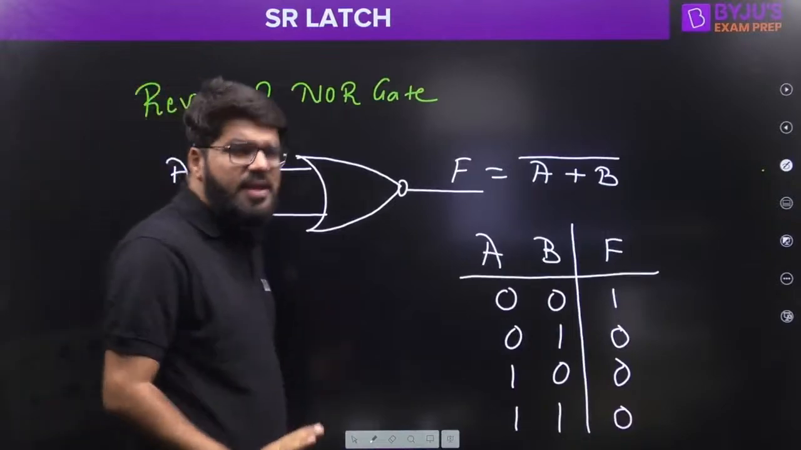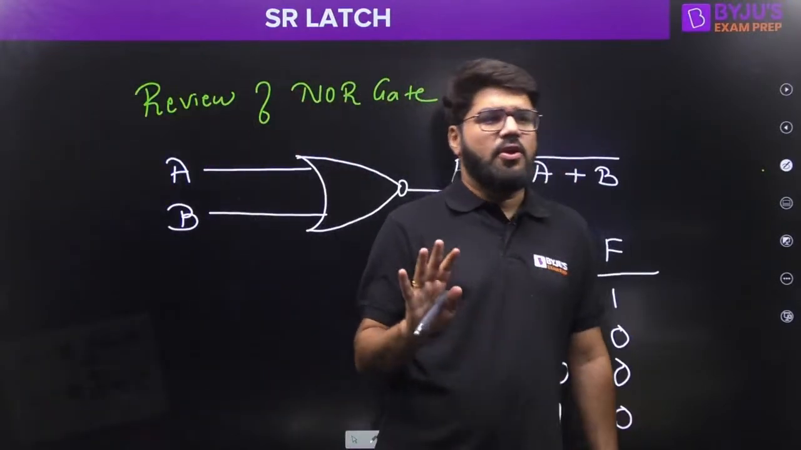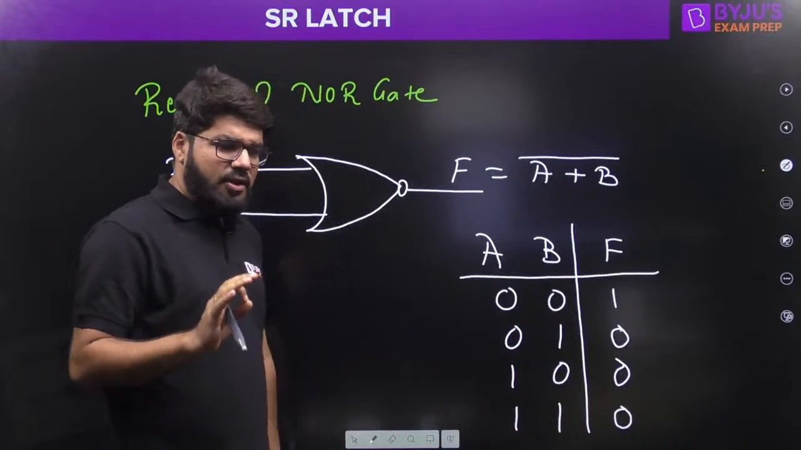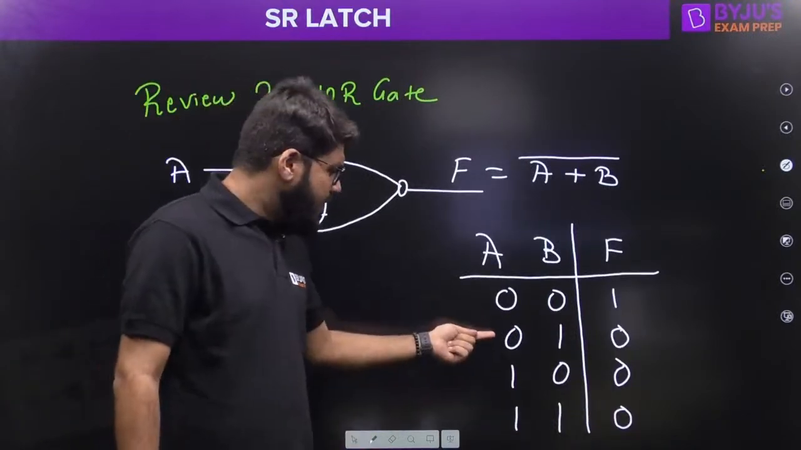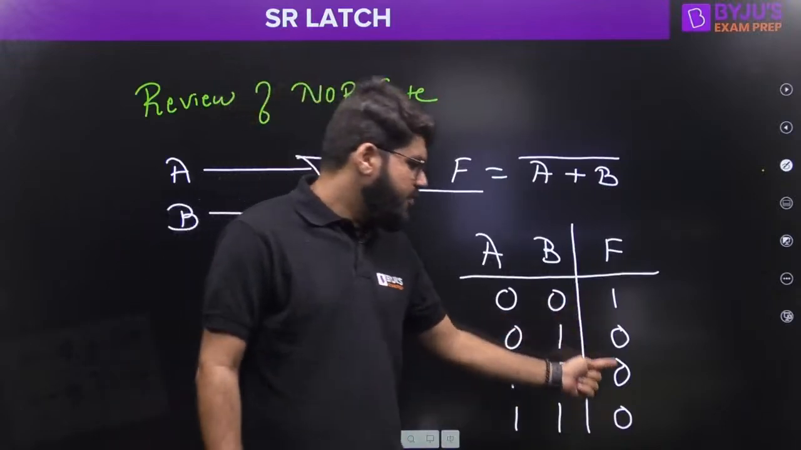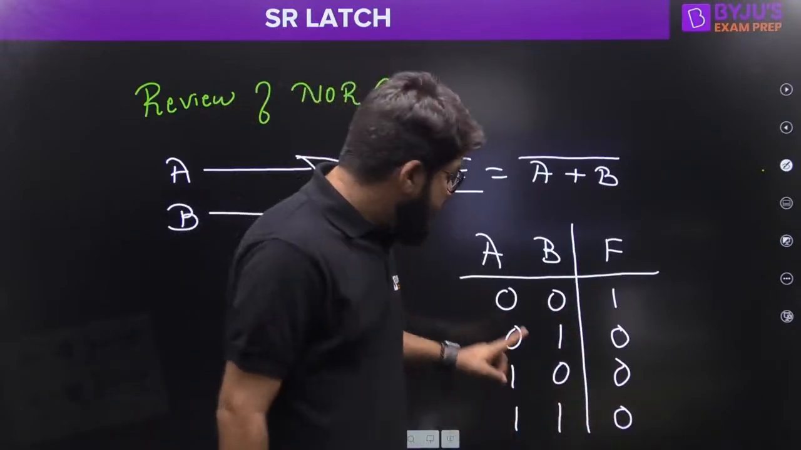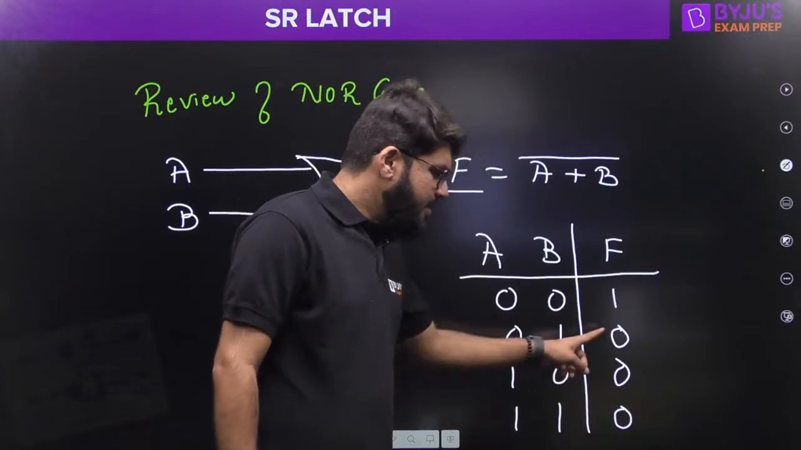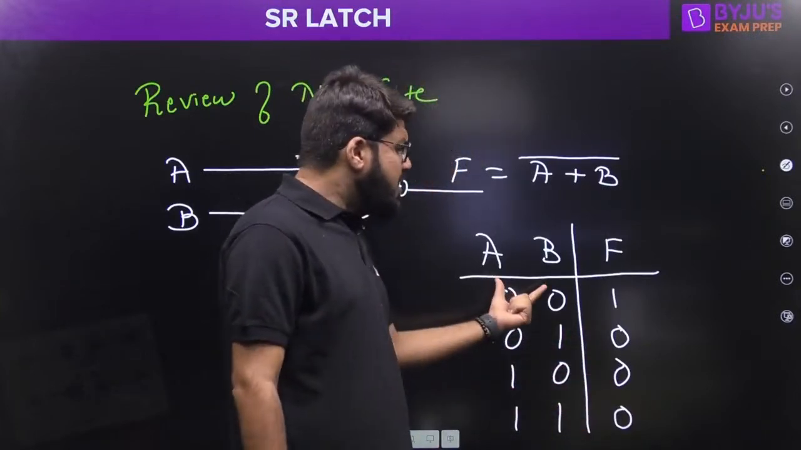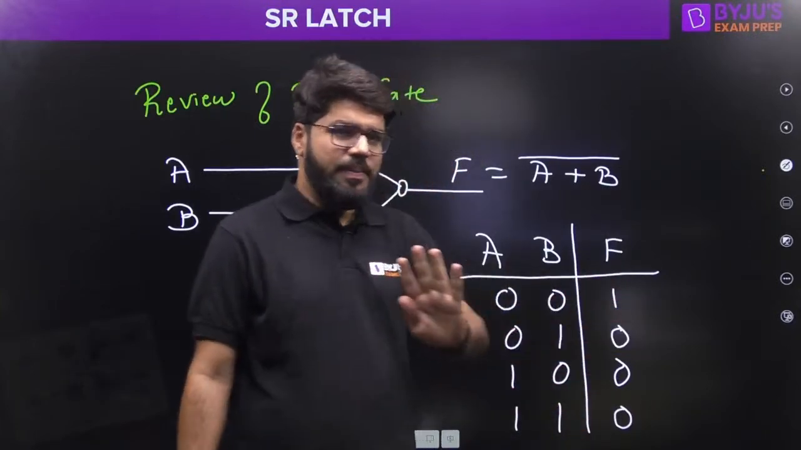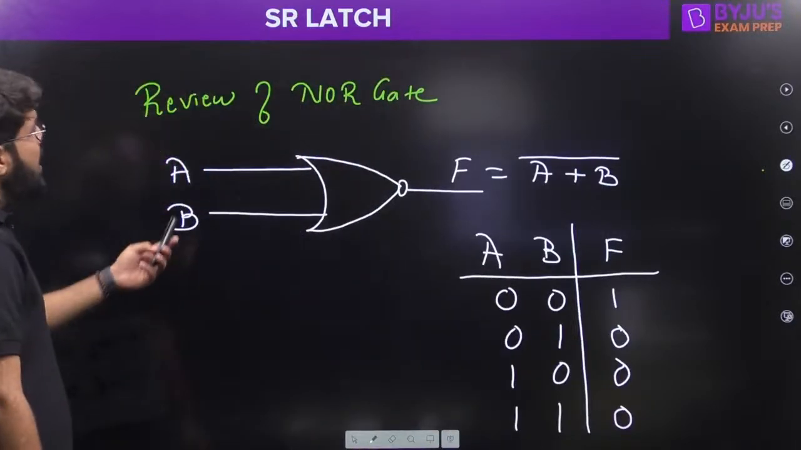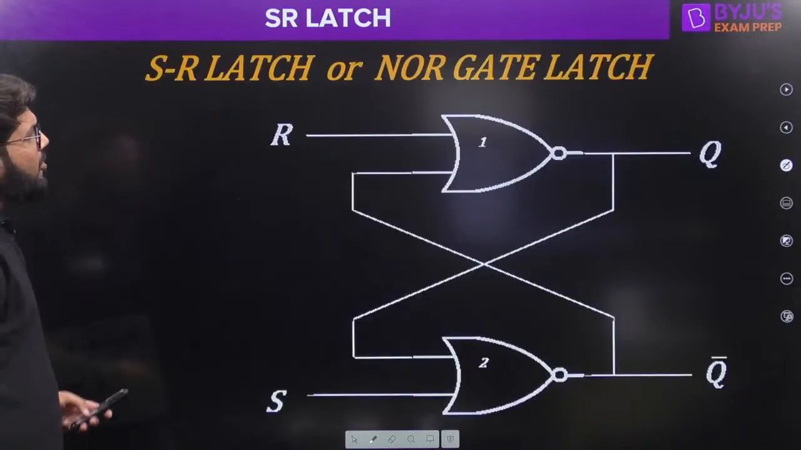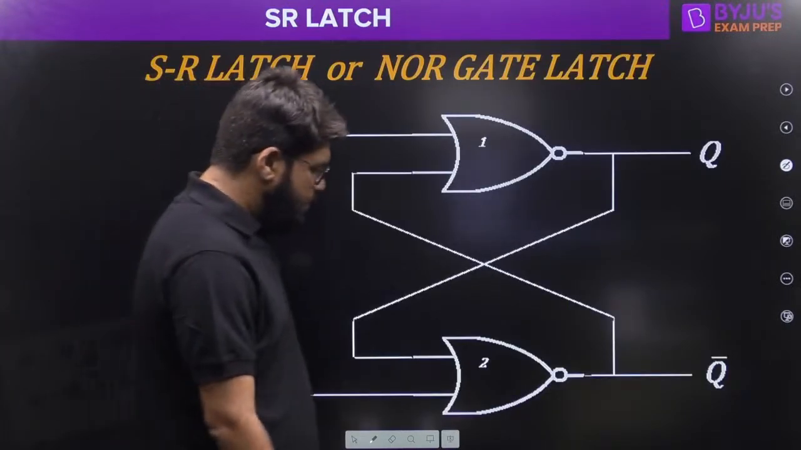So just simply remember, whenever you are dealing with a NOR gate, if any of the input lines is high, the output will be low. I repeat, if any of the input lines is high, the output will be low. If both the inputs are low, then the output will be high. This is the basic review of how the NOR gate functions. Now let's come to the design of the SR latch, or NOR gate latch.